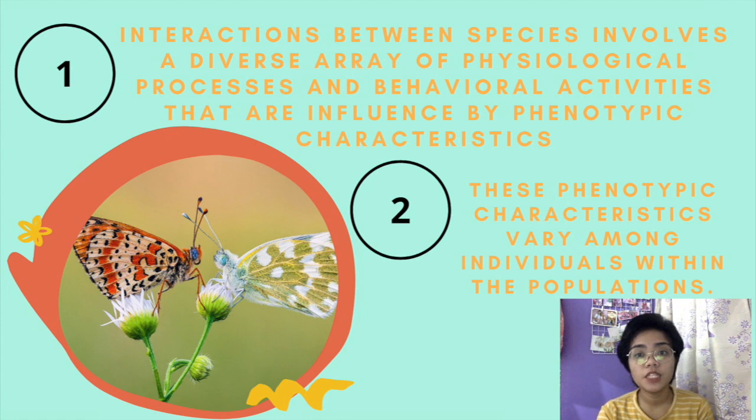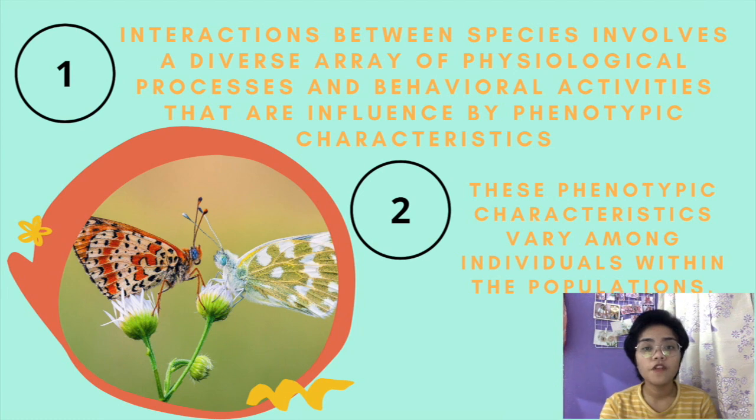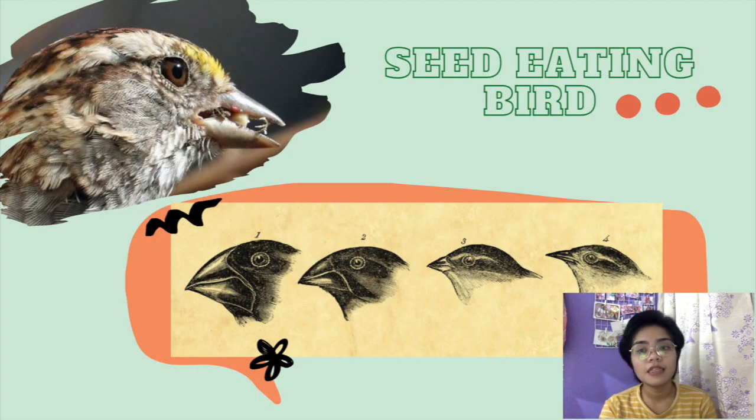So, interaction between species will not influence individuals within the populations equally because, first, interaction between species involves a diverse array of physiological processes and behavioral activities that are influenced by phenotypic characteristics, such as physiological, morphological, and behavioral characteristics of individuals. And second, these phenotypic characteristics vary among individuals within the populations. Therefore, the variation among individuals within the population will result in differences in the nature and degree of interactions that occur. So for example, the seed-eating birds that eat the same plant species.